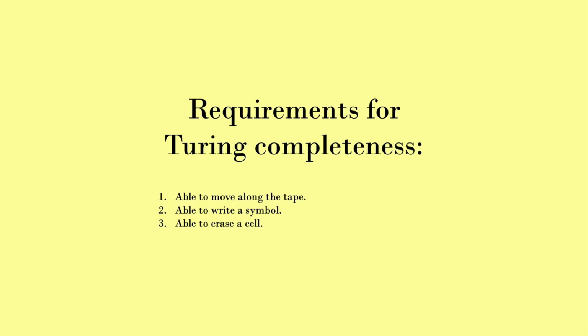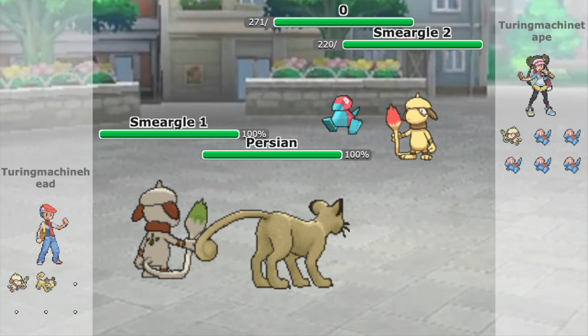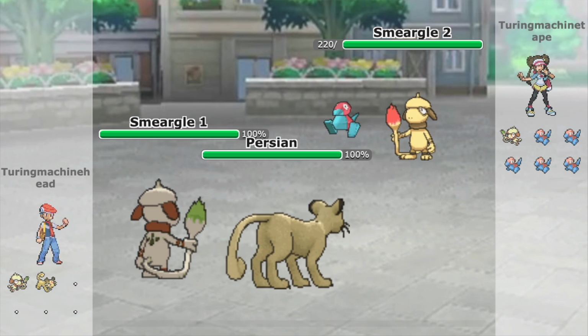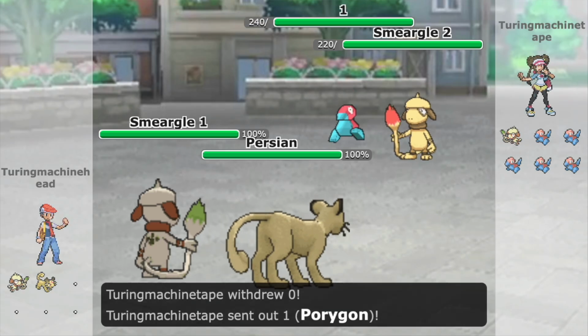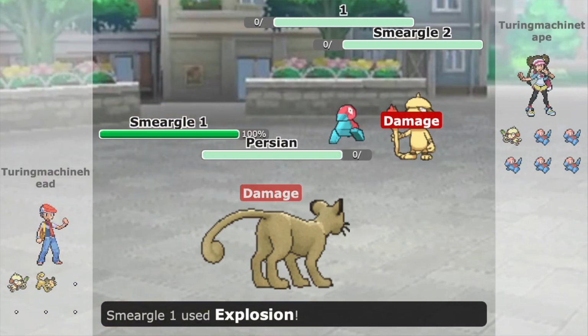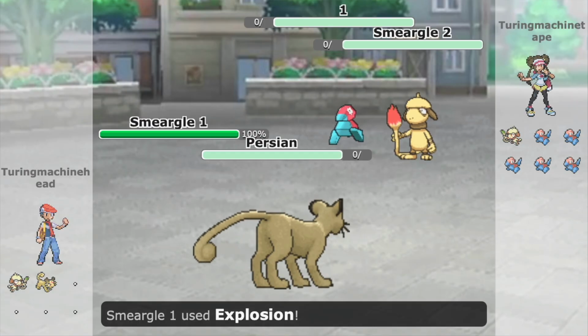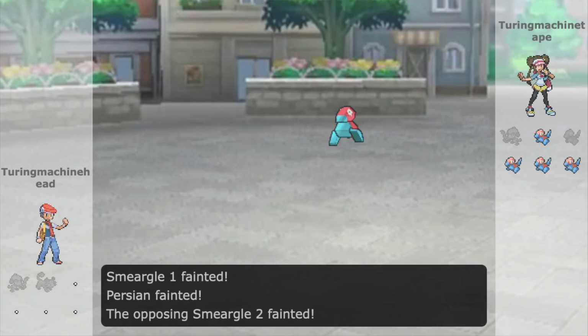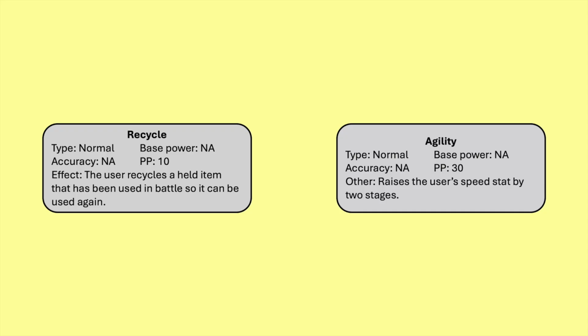First, we need to be able to move the tape left and right. This is pretty simple. To move the tape to the next cell, player 2 switches out Porygon 0 to the next numbered one. However, there is still a problem. Since all the other Pokémon stay on the field, their actions could still affect other Pokémon, and this might mess something up later. To solve this, every Pokémon has a move that does not affect the other Pokémon on the field in any way.